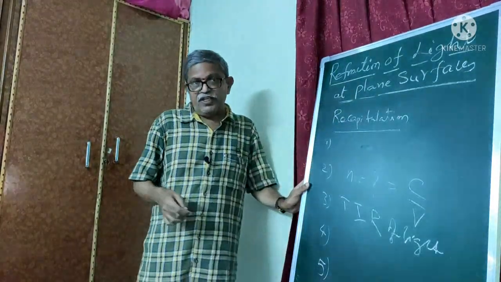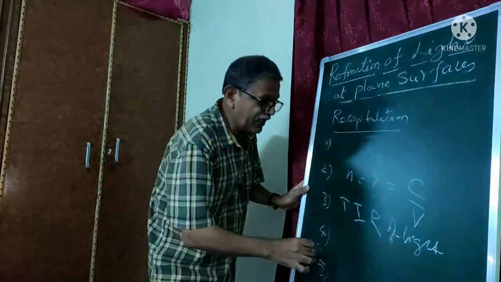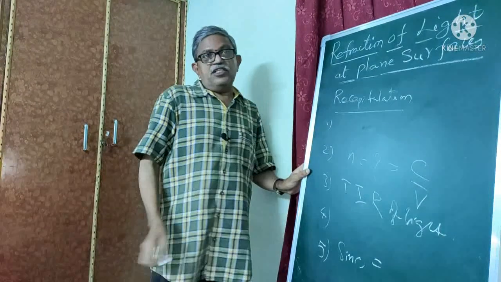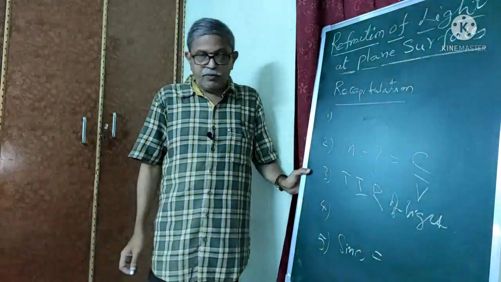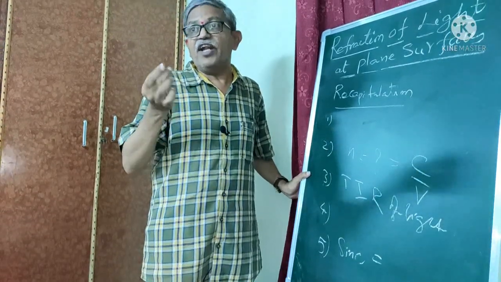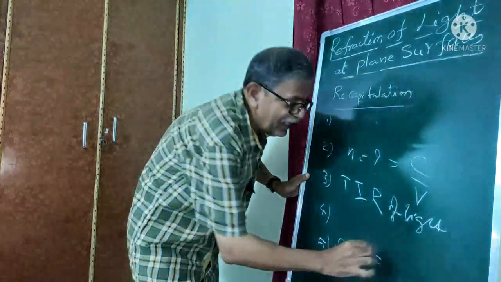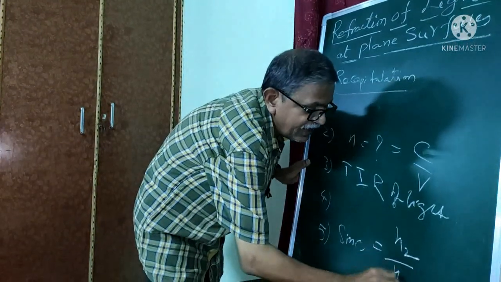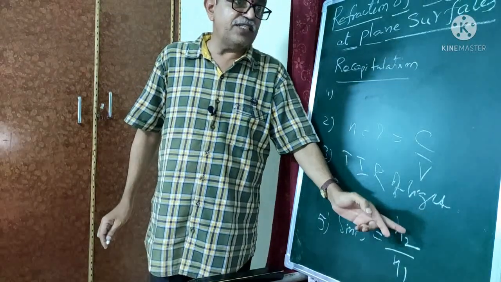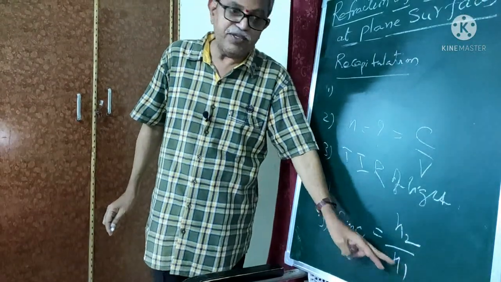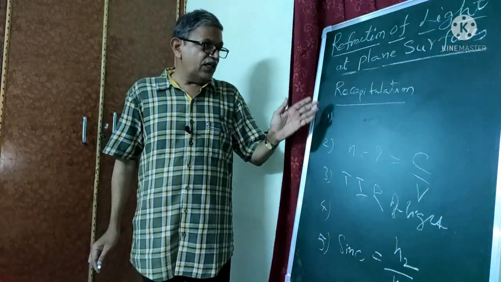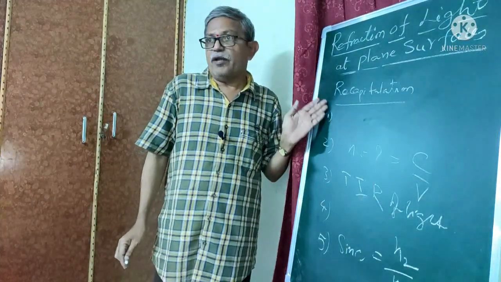And the fifth one is, the equation for sin C is equal to, just now I derived, sin C is equal to how much in terms of refractive index? Yes, sin C is equal to N2 by N1, refractive index of the second medium by refractive index of the first medium. So sin C is equal to N2 by N1. So these are the answers to the questions I have asked under recapitulation.